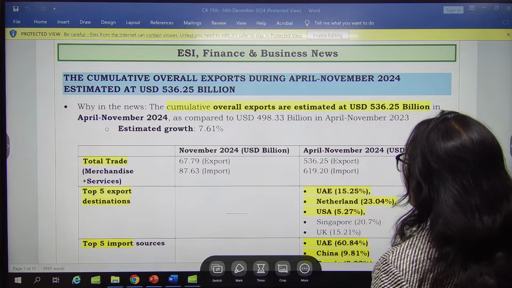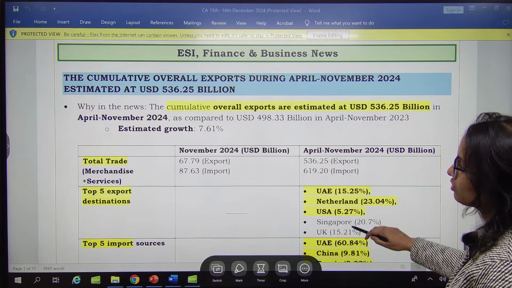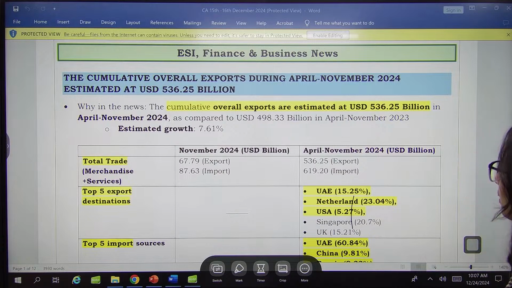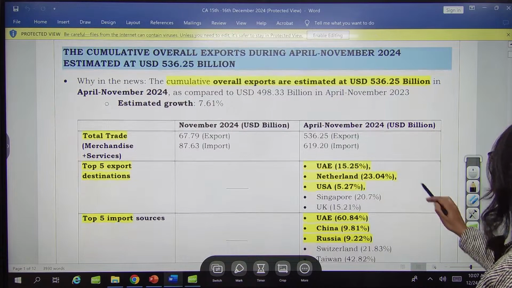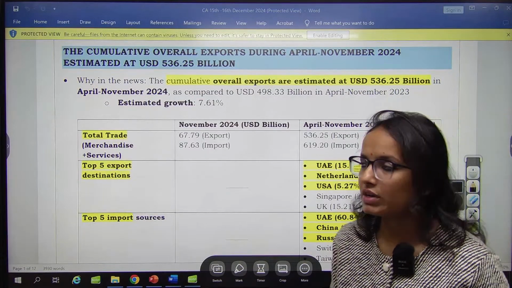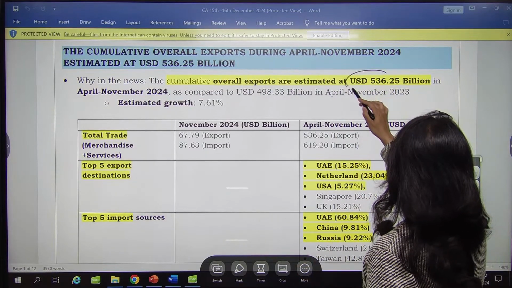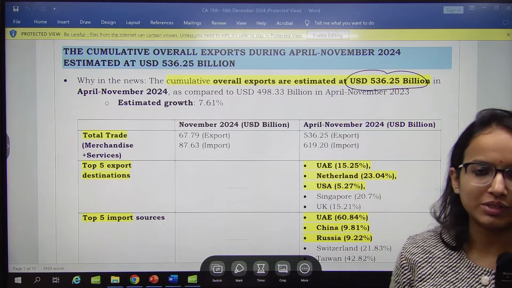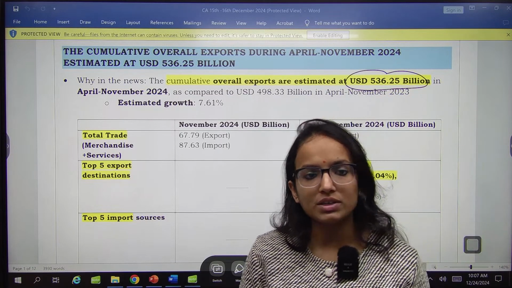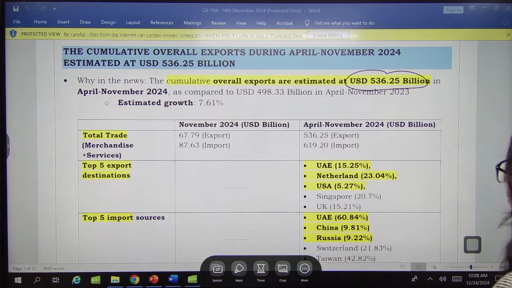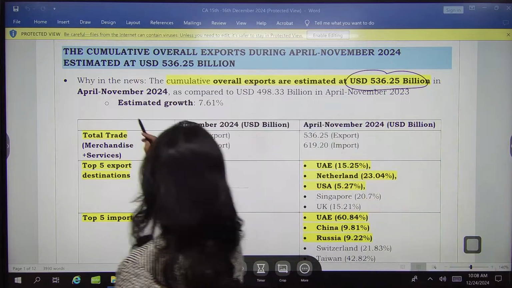So let's begin. First of all, we have some data regarding exports. So the cumulative exports, they are estimated at how much? Cumulative exports of India estimated at 536.25 billion US dollars in April to November 2024.